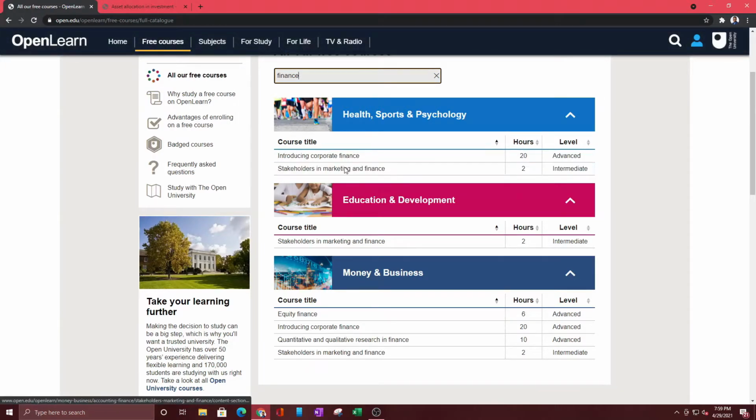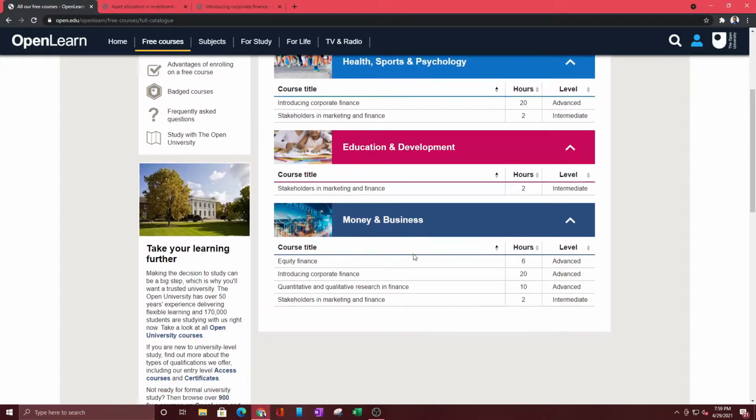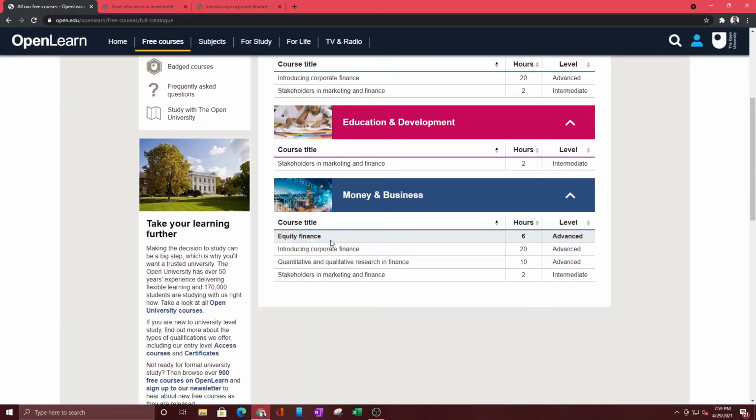So you have introduction to corporate finance. This is my top favorite course here. It goes over all the basics of corporate finance. And you also have stakeholders in marketing and finance, which is kind of super easy. It's 2 hours long, so you can finish this in a day or so. You also have equity finance, which is more advanced. And if you wanted to look into quantitative and qualitative research in finance, which is really interesting but really advanced as well, this would be a really great one.